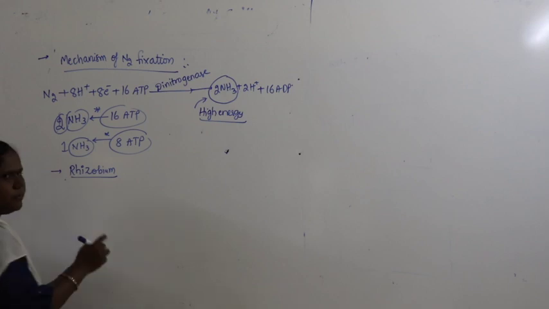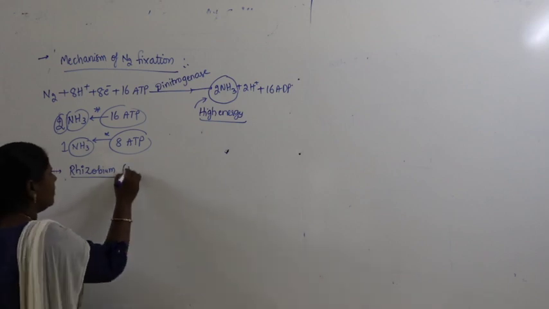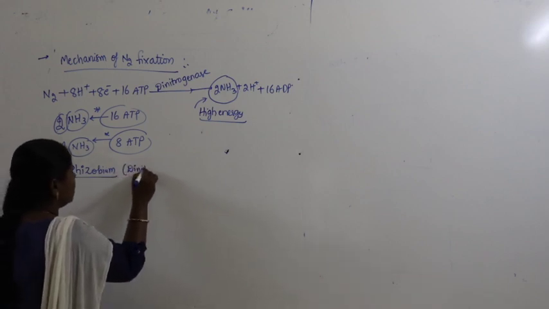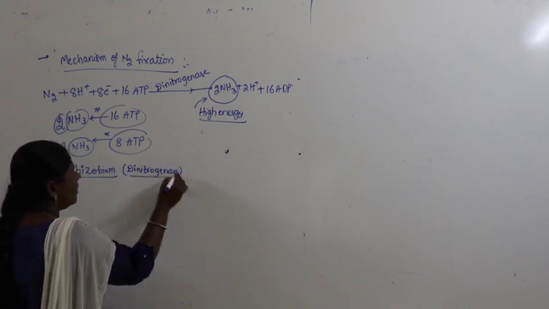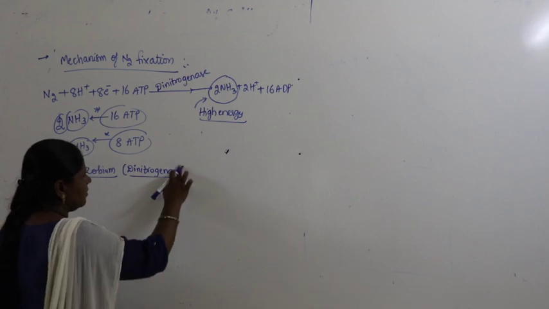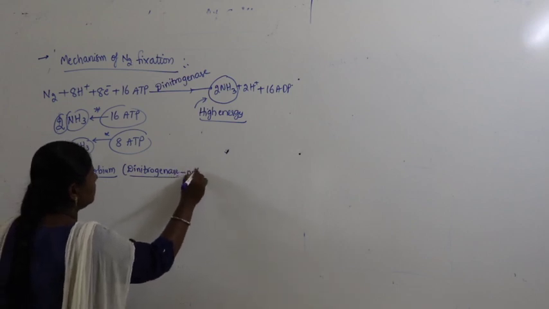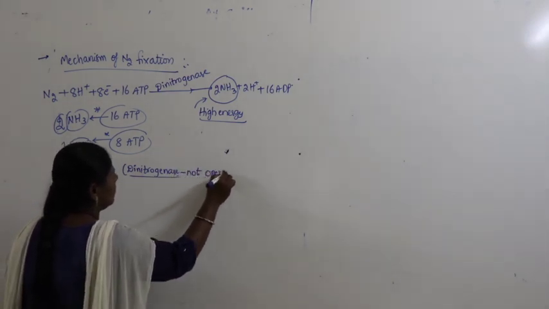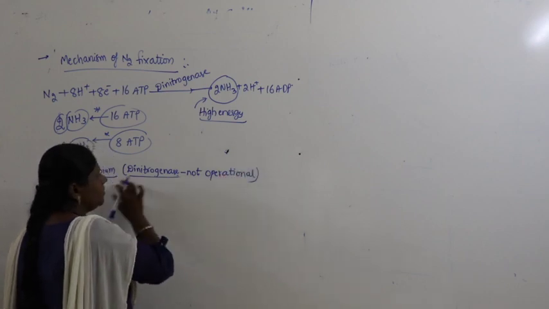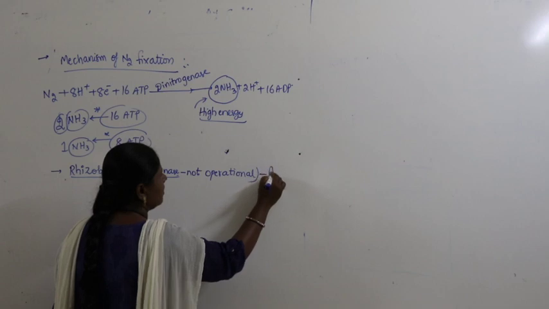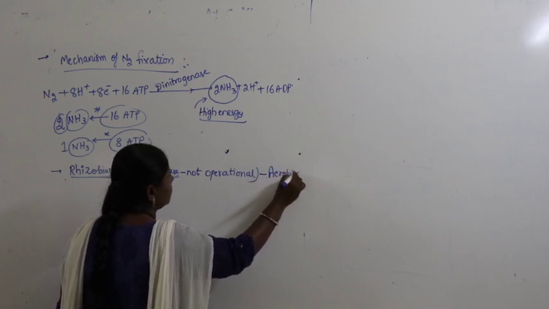inside the rhizobium what do we find? An enzyme called dinitrogenase. This dinitrogenase is not operational when rhizobium exists in aerobic condition.